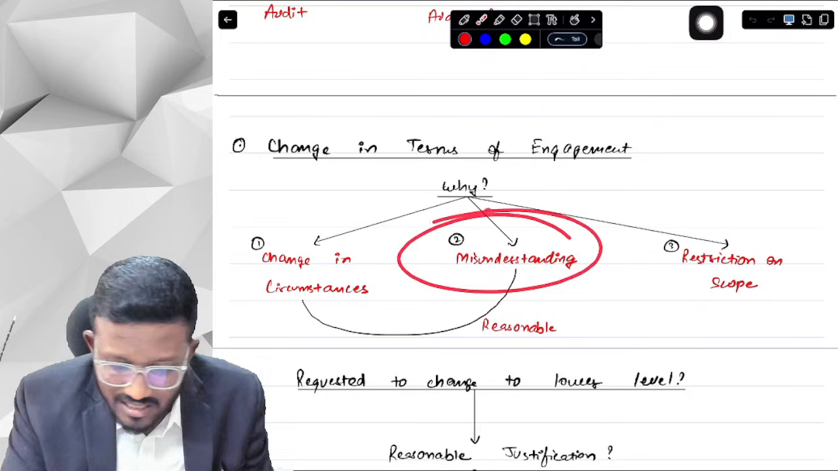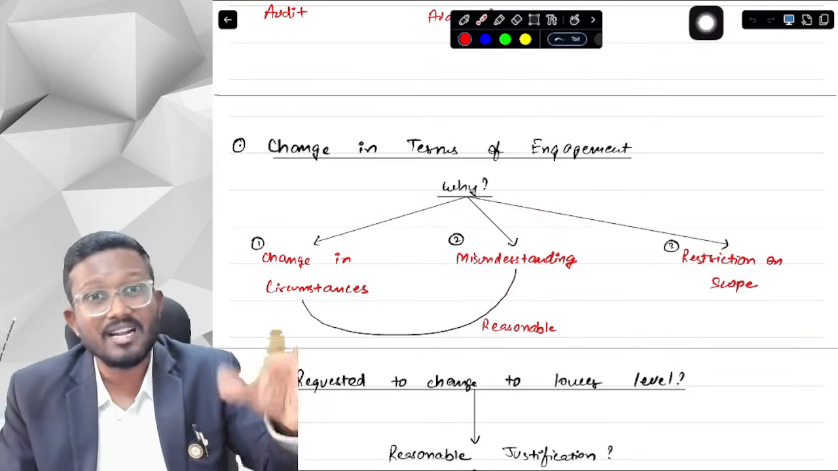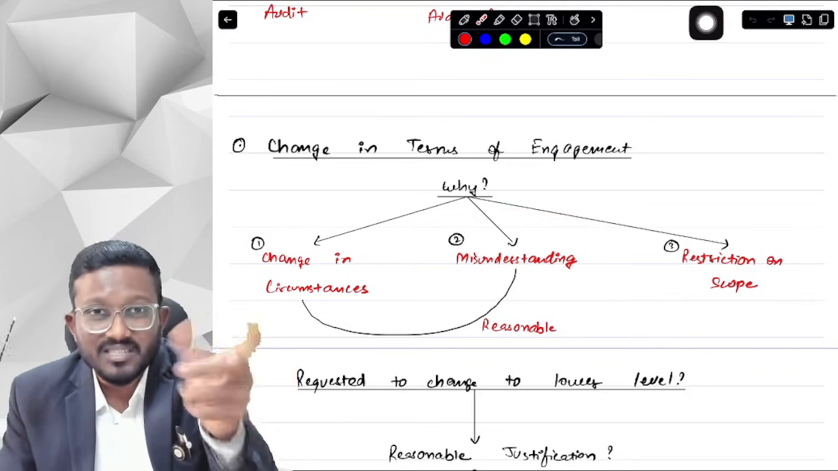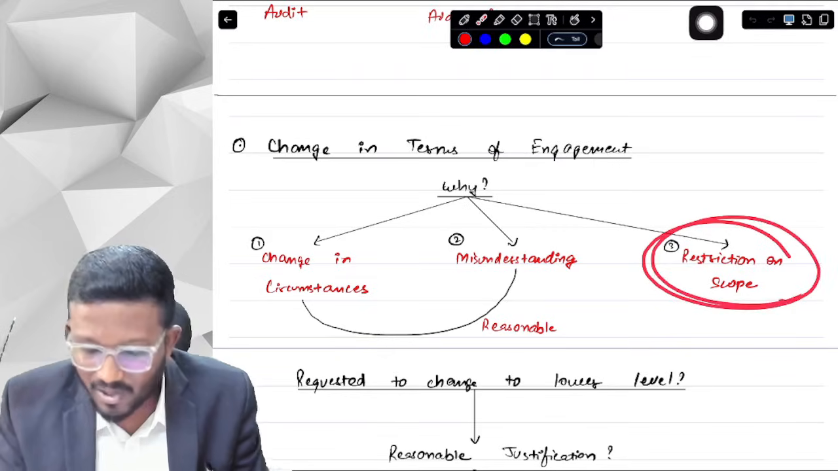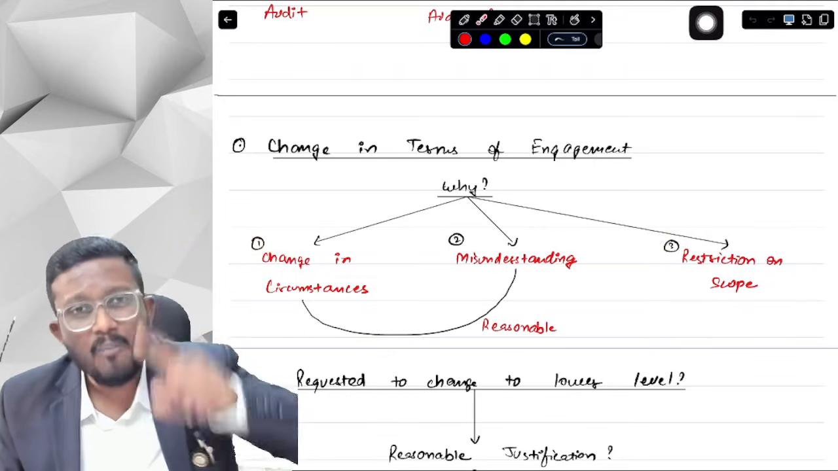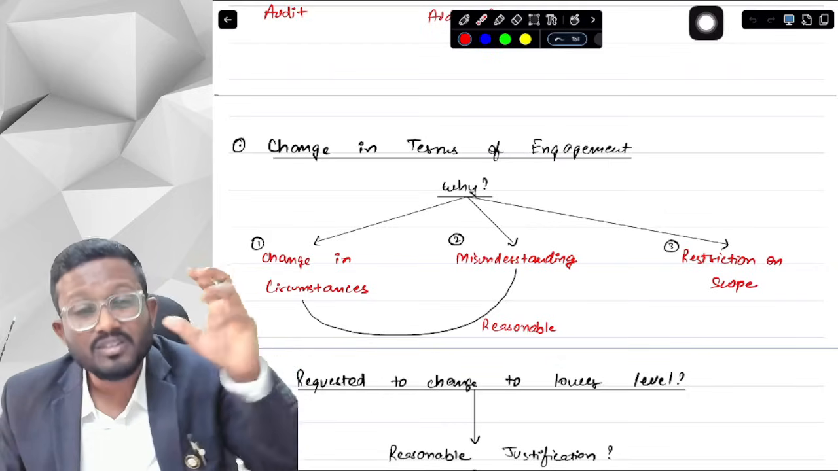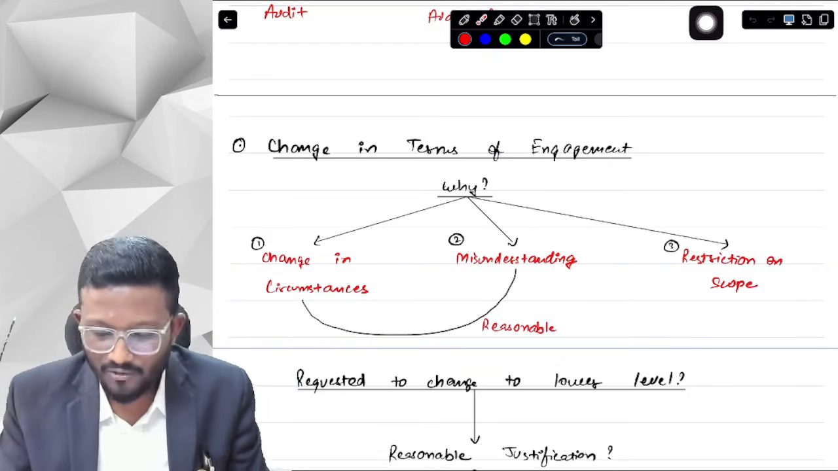Second, there was a misunderstanding about audit. Management thought that audit is just a few procedures, but they didn't know that audit is a detailed procedure. So there was a misunderstanding. And third, there can be a restriction on scope. Initially, management agreed to provide all the information, but now management wants to put a restriction on scope. They are saying that now you cannot check inventory. So that's why management wants to change the terms of engagement.